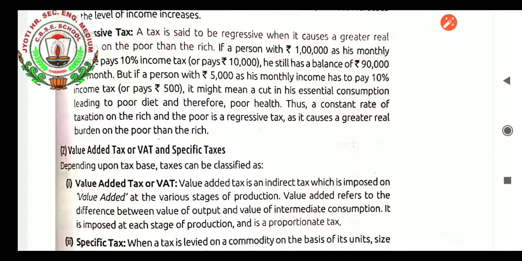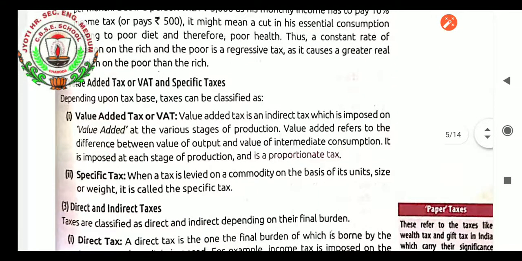Value added tax or VAT and specific taxes. Depending upon tax base, tax can be classified as value added tax or VAT, and specific tax. Value added tax, student, is an indirect tax which is paid by the consumer, which is imposed on the value added at the various stages of production. Value added refers to the difference between value of output and value of input, intermediate consumption. The difference which comes is known as the VAT. It is imposed at each stage of production and is a proportionate tax.